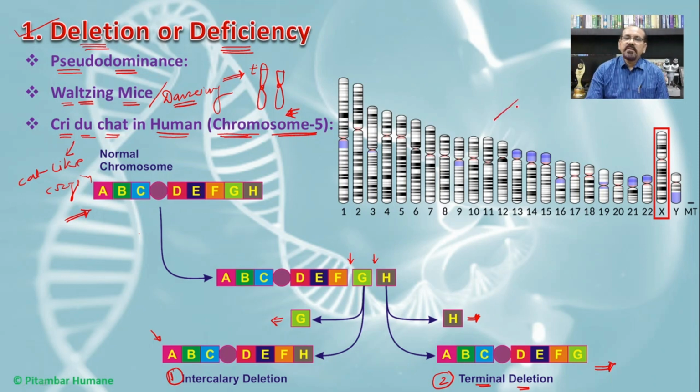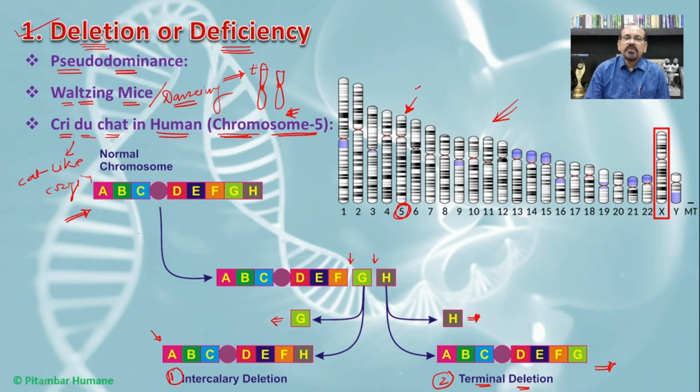This is the haploid karyotype of the human being, and this is the 5th chromosome, of which this is the short arm.